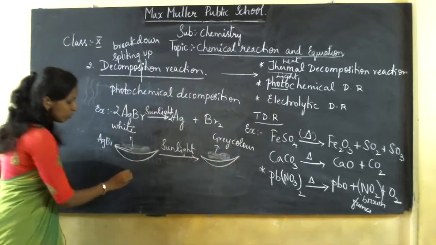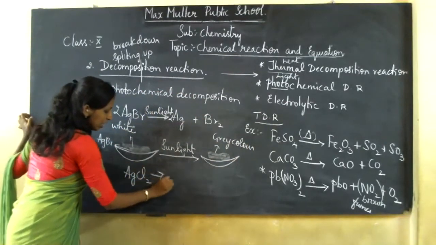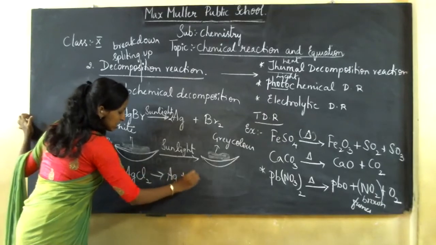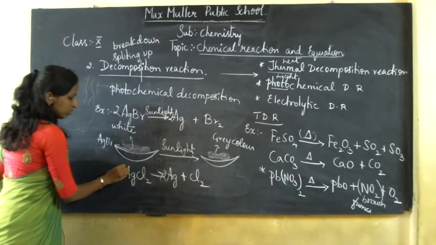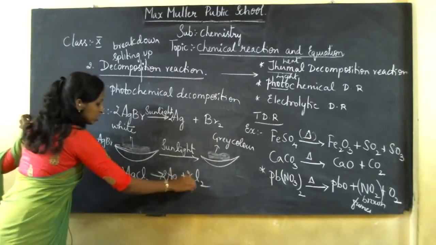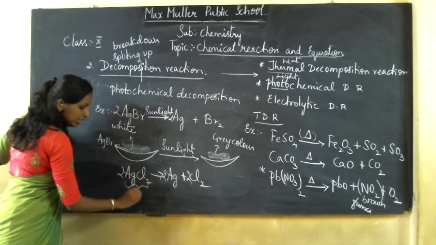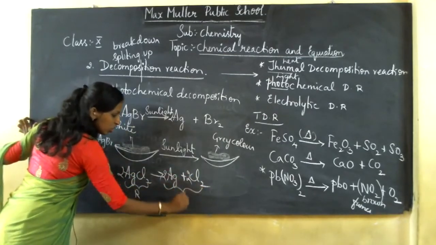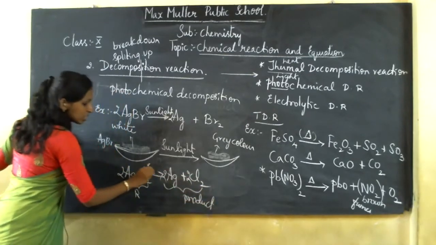I can give you one more example also. AgCl gives you Ag plus Cl2. So a single reactant is broken down into two or more products in the presence of sunlight.